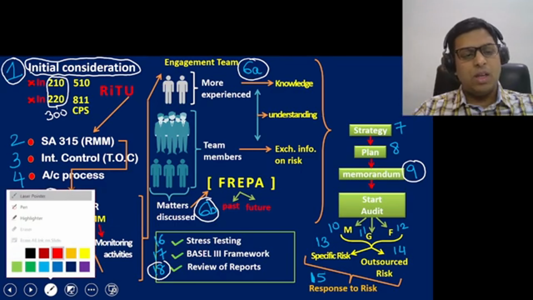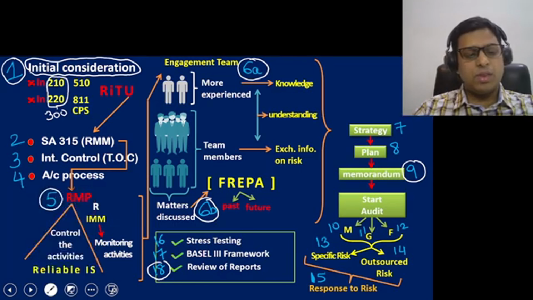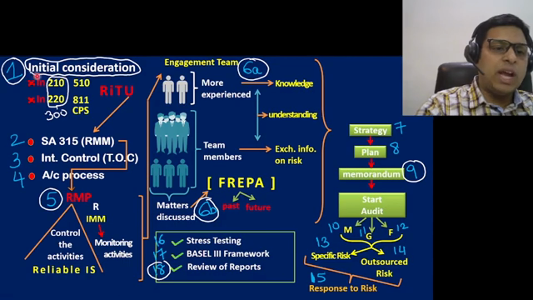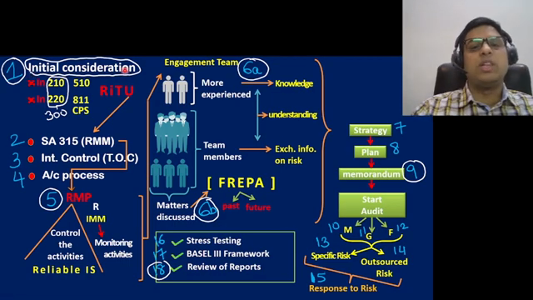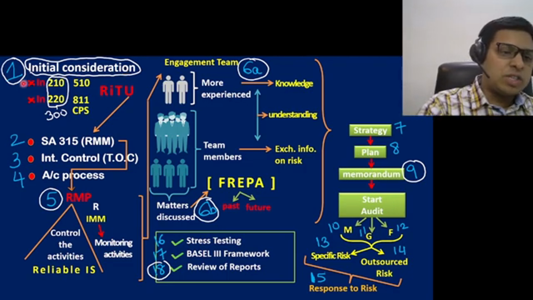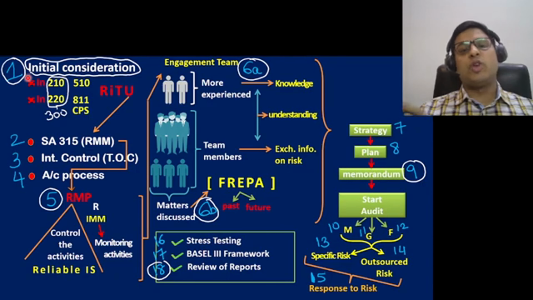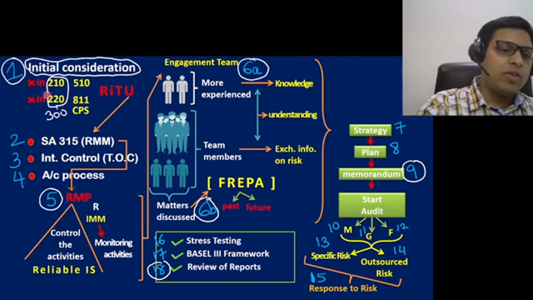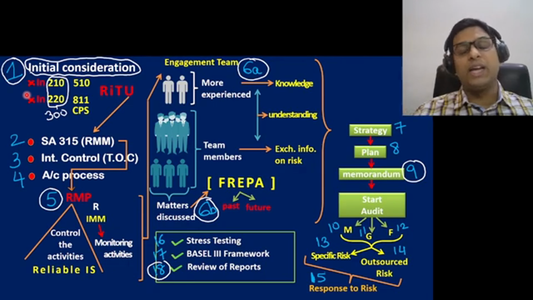Please see here. The first job given here is that we have to do the initial consideration while doing the audit of banks. So initial consideration basically means what? We should not be indebted to the bank, first of all. So in the initial consideration, they have said that we should not be indebted to the bank of which we are going to do the audit. Second, we should not be involved with any internal assignments of the bank in the same year. So if we are helping the management with some work in the same year, in that year we cannot be the statutory auditors of the bank.